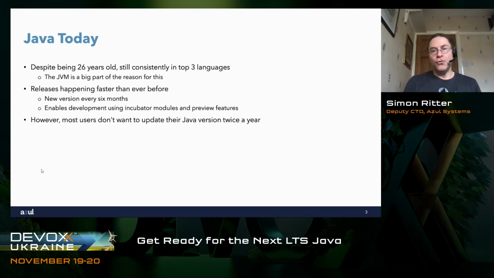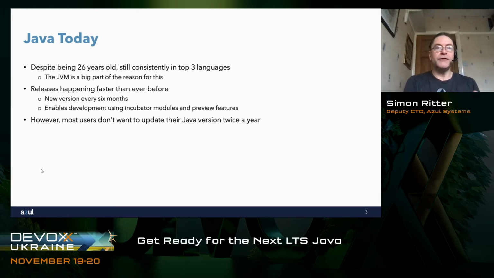The problem, though, or drawback, if you like, is that by having a release every 6 months, most users, especially if you're in an enterprise, if you're in a big commercial system, you don't want to update your Java version every 6 months. That's just too fast. The amount of testing that's needed, the amount of verification and deployment and so on is just too much.